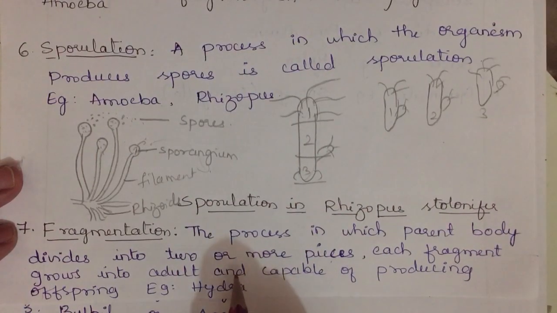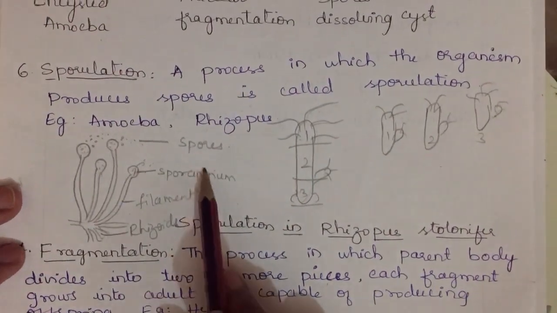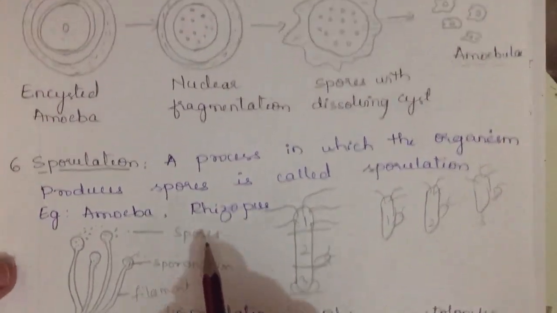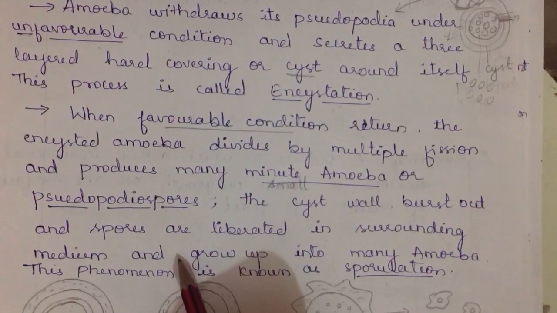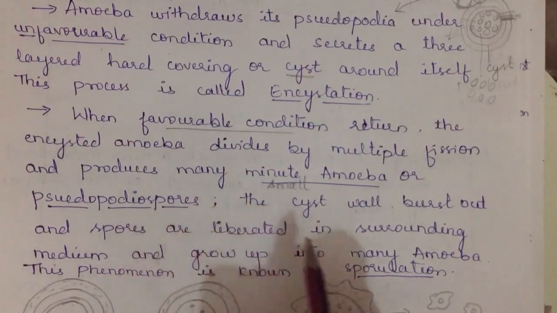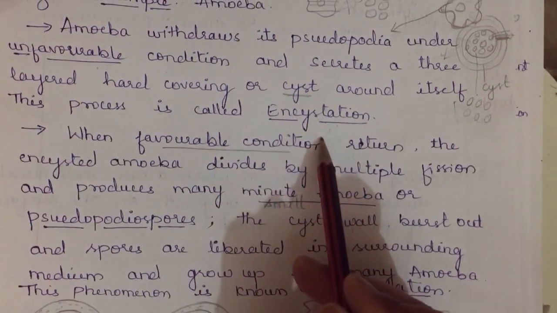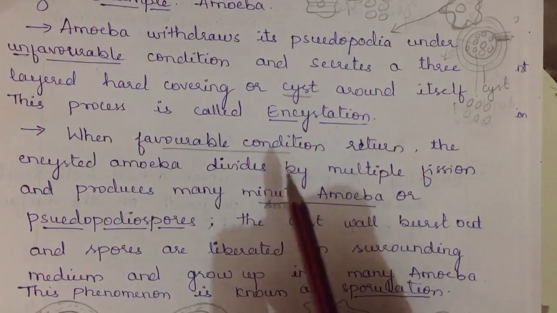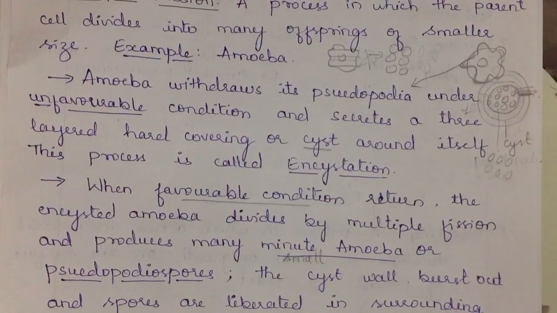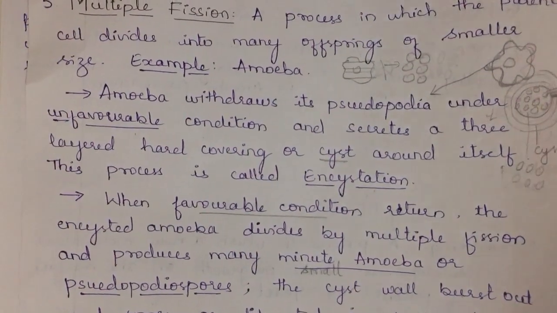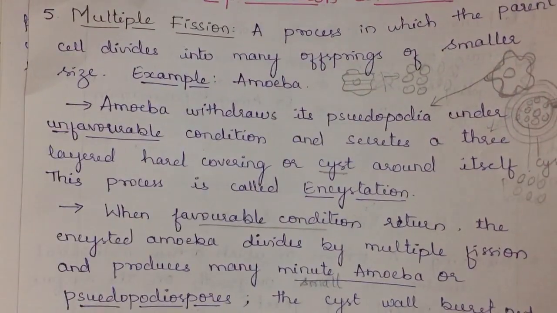Okay, what is fragmentation? Give example. What is sporulation? Give example. These can be 1 or 2 mark questions. Multiple fission, 2 mark question. And in that, they can ask what are pseudopodiospores, what is sporulation, what is encystation; these can be 1 mark questions together. Okay, so this is about asexual reproduction. Total we have discussed 7 different types.